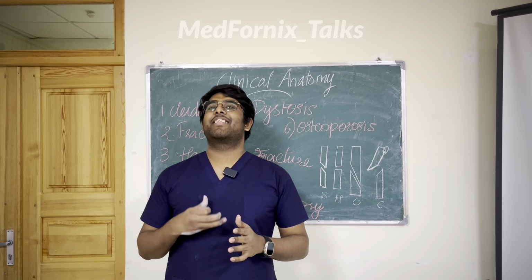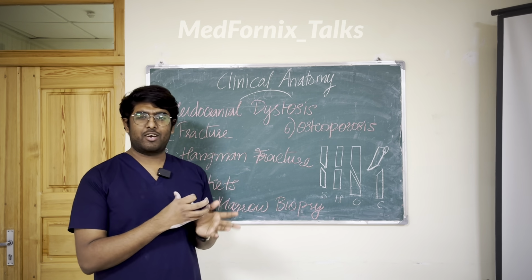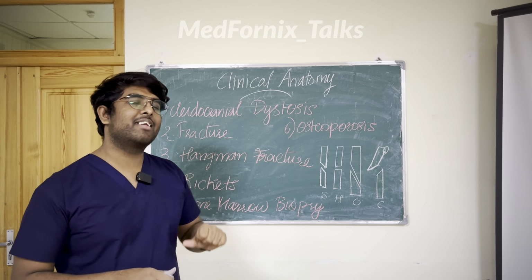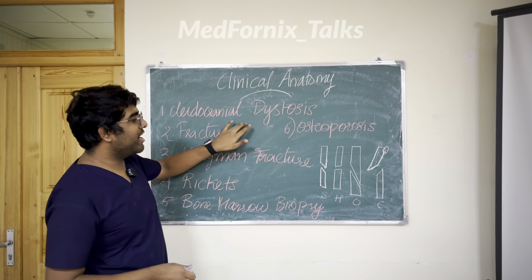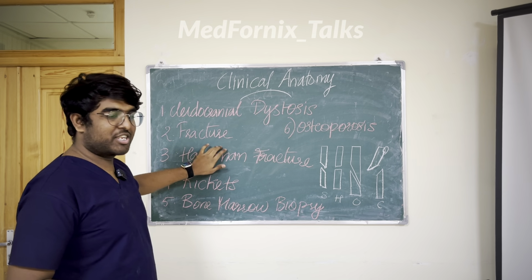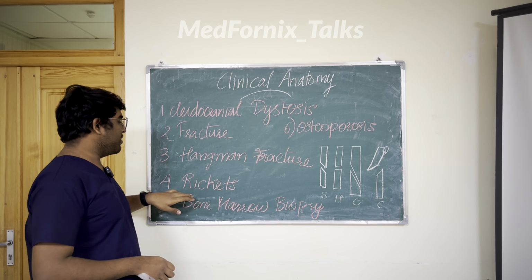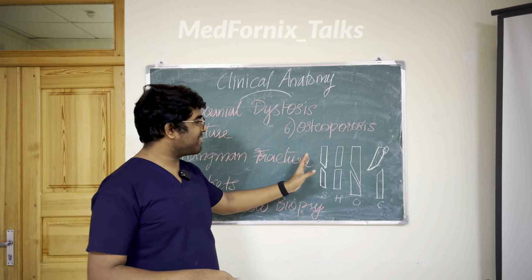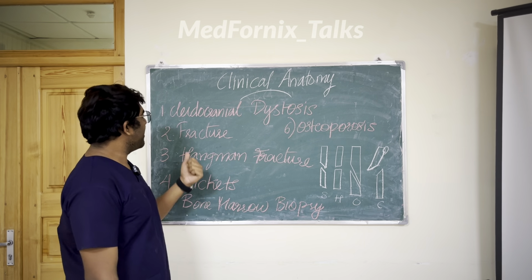Now we are going to take the last part. I hope you will enjoy this part because this is all about clinical anatomy. Now we are going to talk about some clinical conditions. First one is cleidocranial dysostosis. Next is fracture. Third one is hangman fracture. Fourth is rickets. Then bone marrow biopsy. Then osteoporosis, and some images here. I will tell you about that.